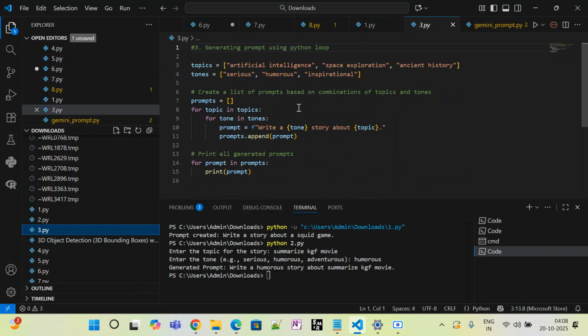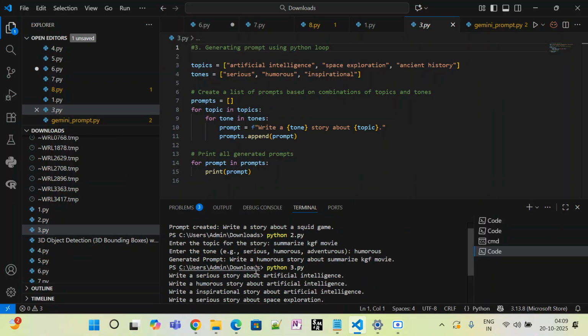Okay, so this is generating prompts using a loop. Okay, so we created a prompt list for topics. So this is a nested for loop. We created the prompt from the formatted string, right? And I just want to print all the generated prompts. Okay, so my topics contain artificial intelligence, space exploration, and ancient history, and the serious, humorous, and inspirational tones are related to these. So let me go ahead and execute this one, Python 3.py.